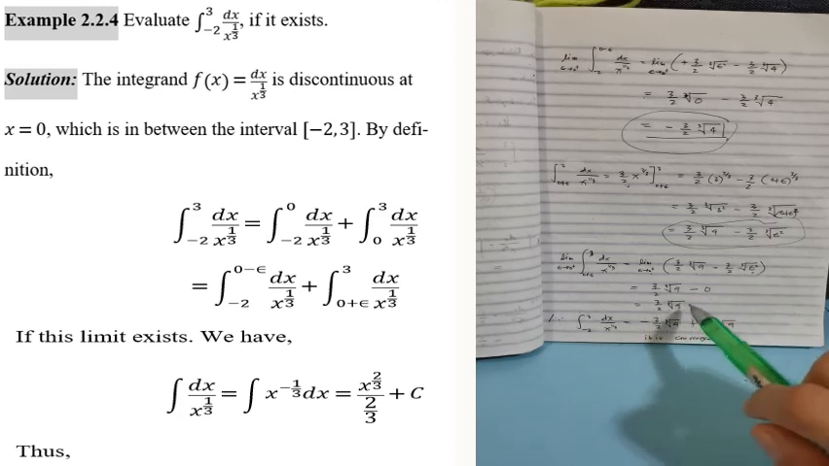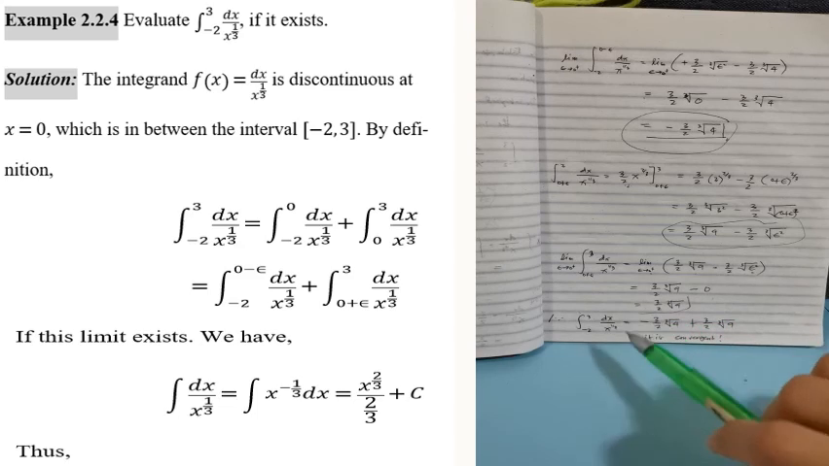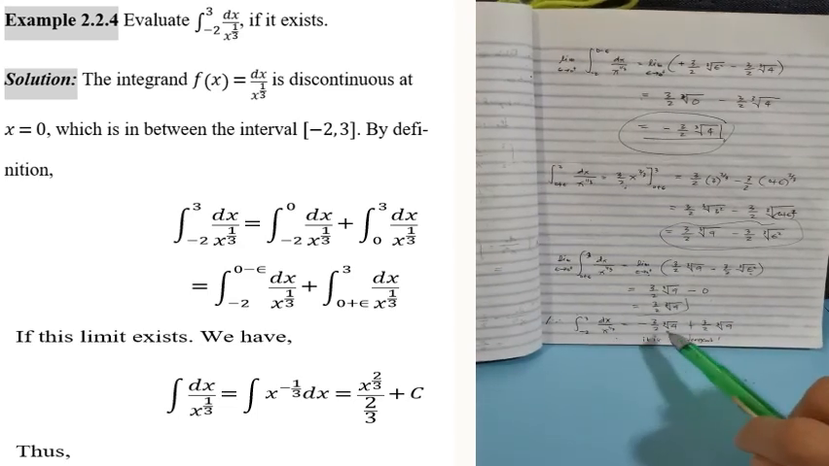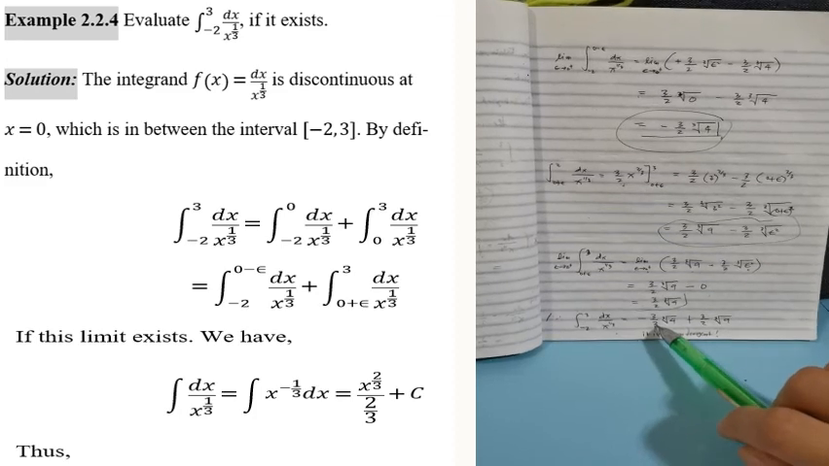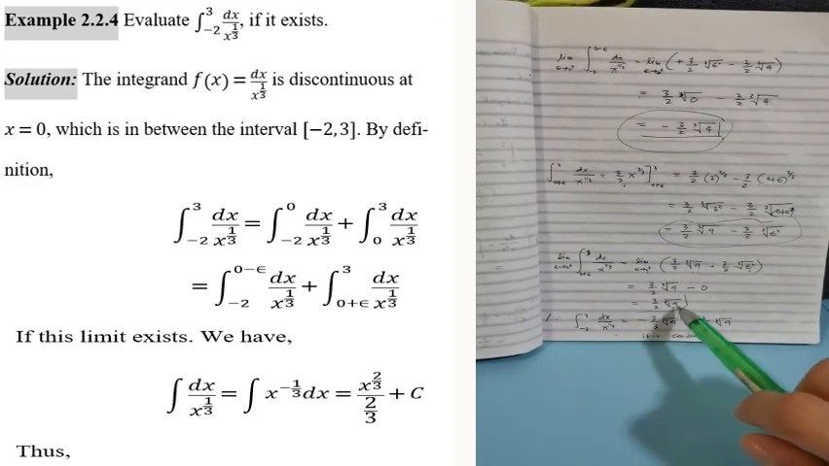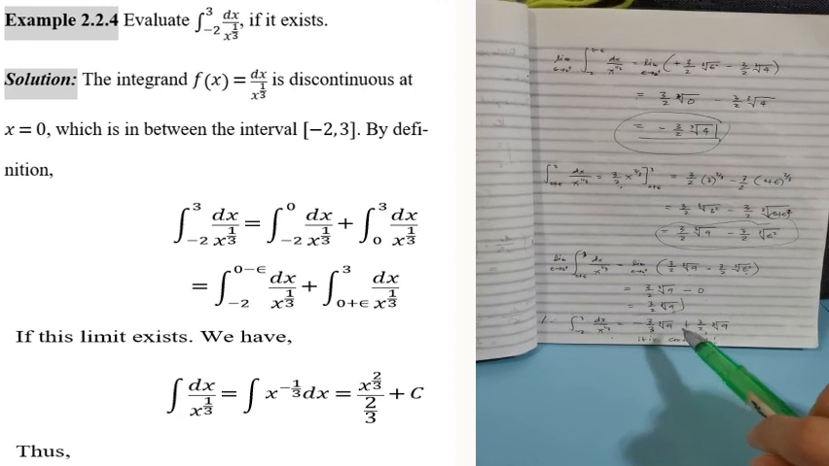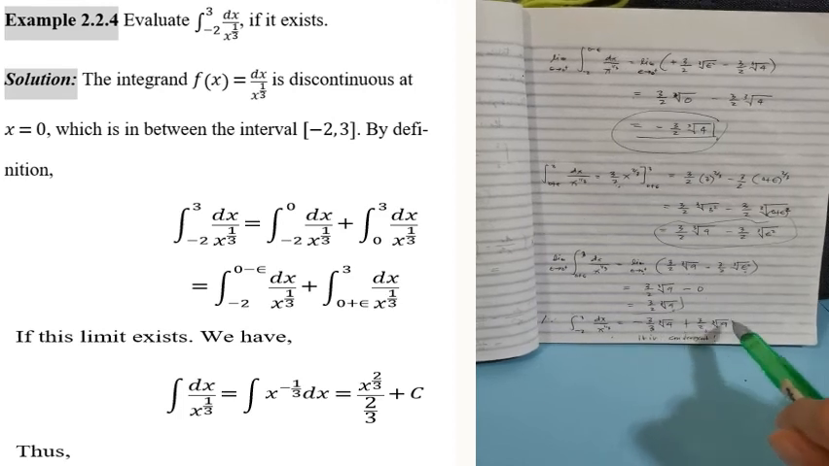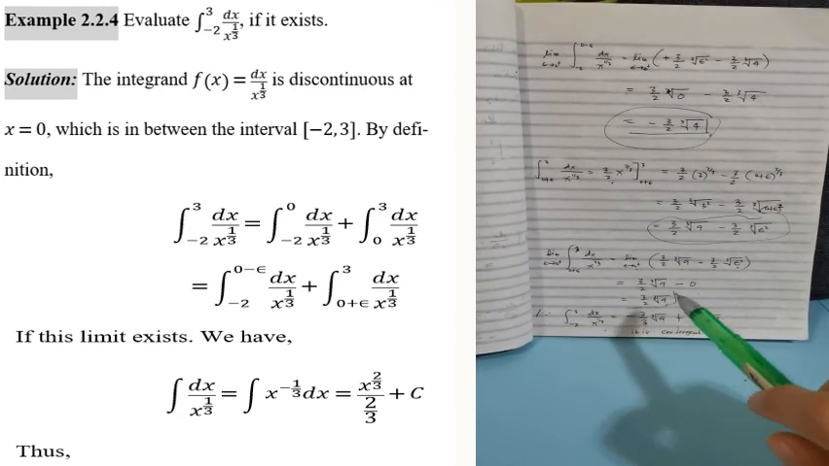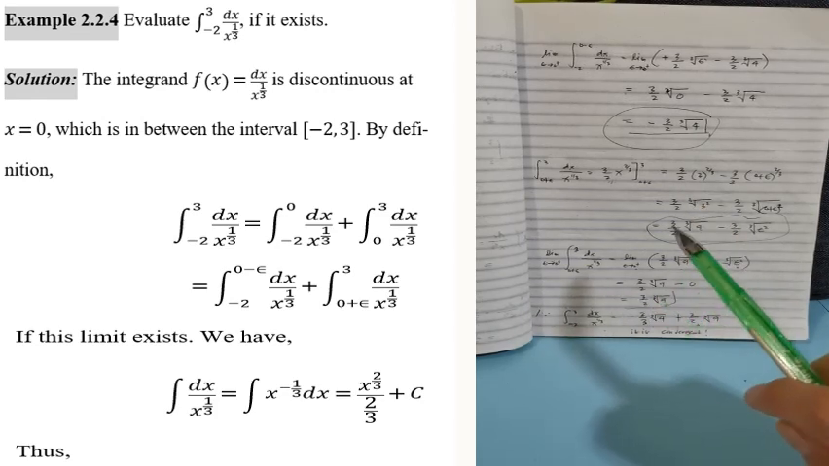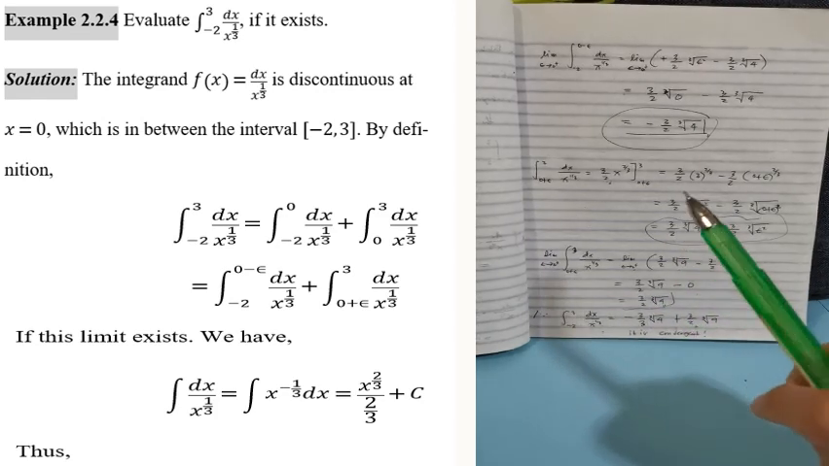Since we obtained these answers, this is the result for the first term of our split, and this one is from the second. When we compute this, we get a value, which means the limit does exist and the integral is convergent, because the limit we obtained is defined. So, this is for improper integrals with discontinuous integrand.